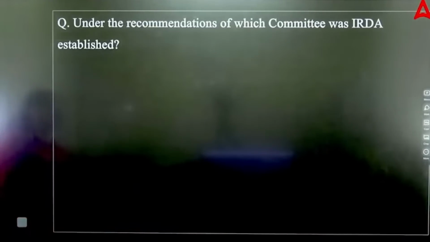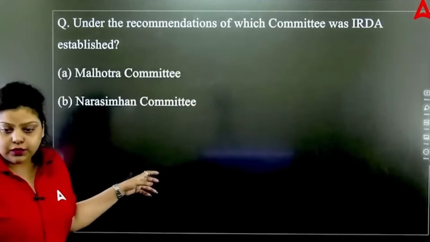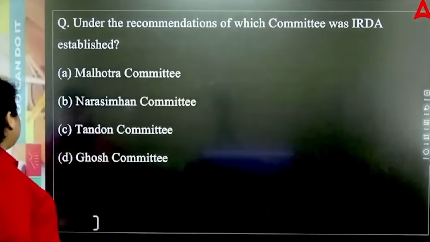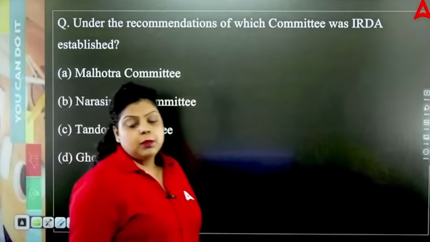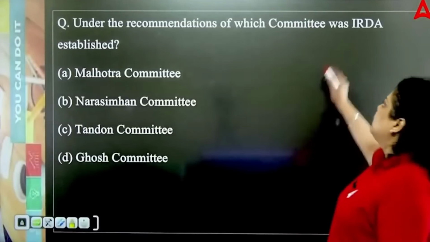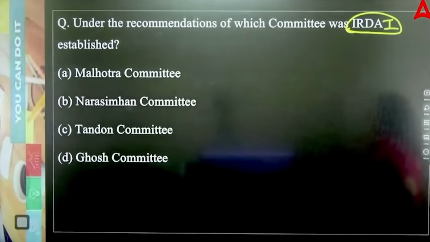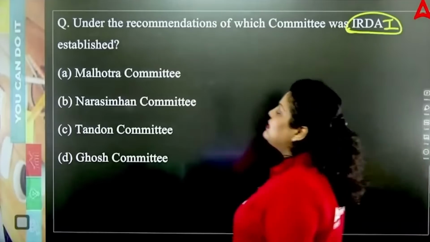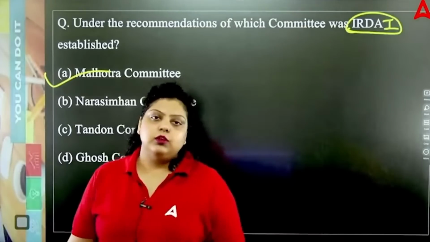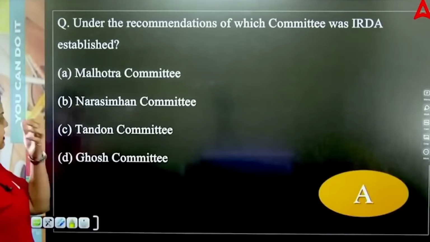Under the recommendation of which committee was IRDA established? So IRDA is Insurance Regulatory and Development Authority of India. It's a regulatory body of insurance market, and it was established on the recommendation of which committee it was talking about? Malhotra Committee, Narasimhan Committee, Tandon Committee, Ghosh Committee. So IRDA is the regulatory body for our insurance market, and it was recommended by R.N. Malhotra Committee. Okay, next. So right answer will be A option.